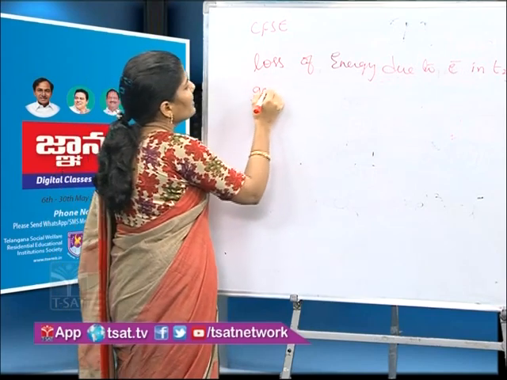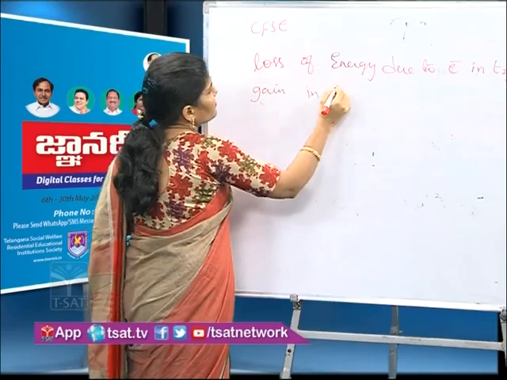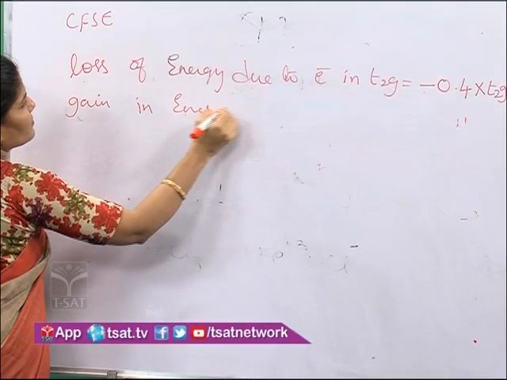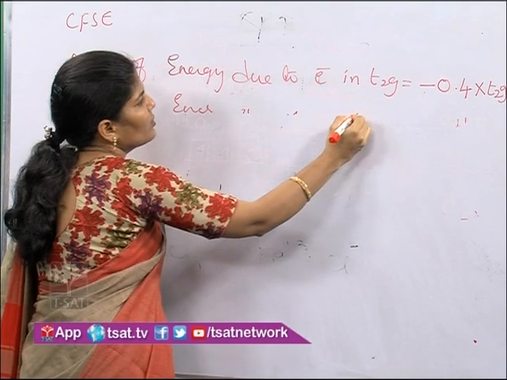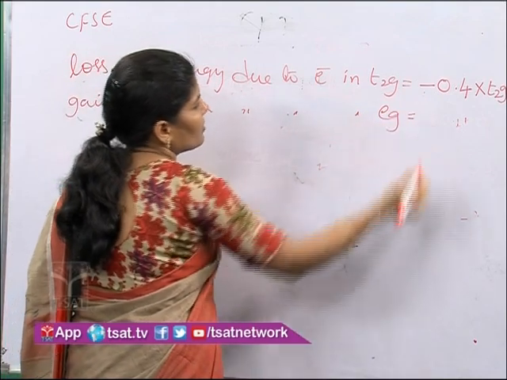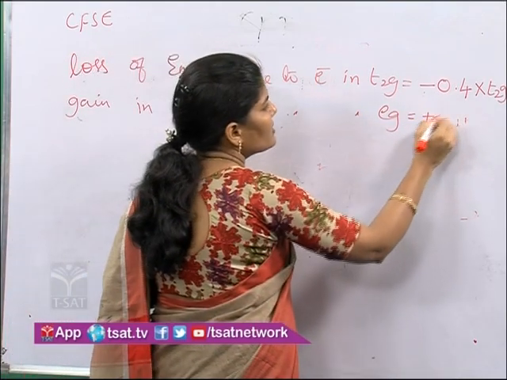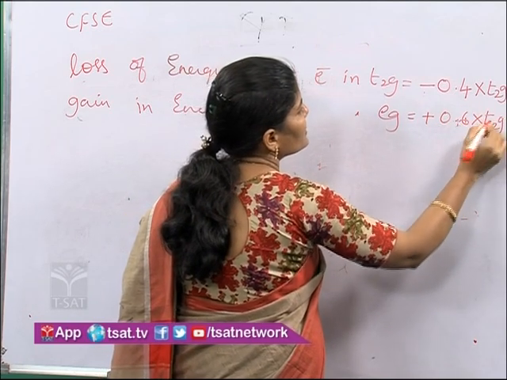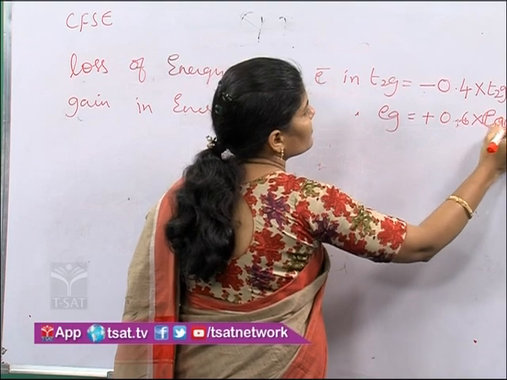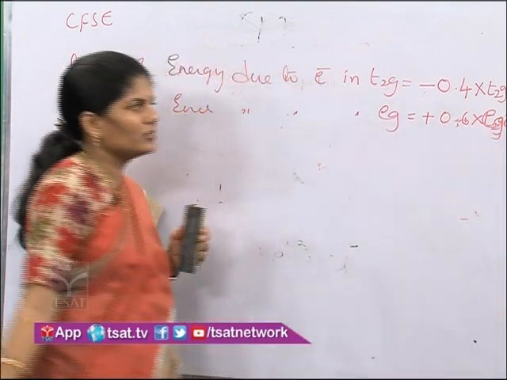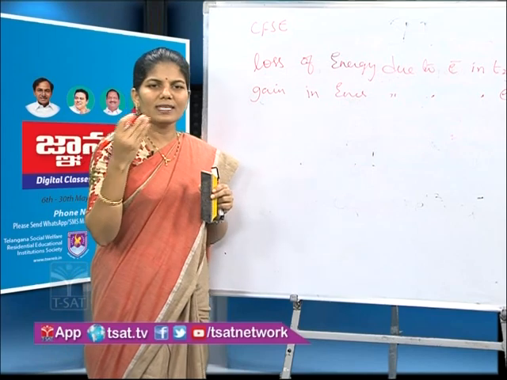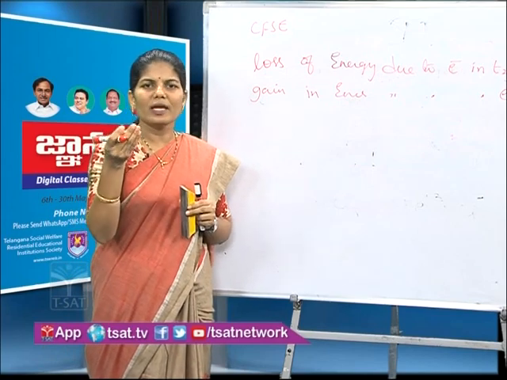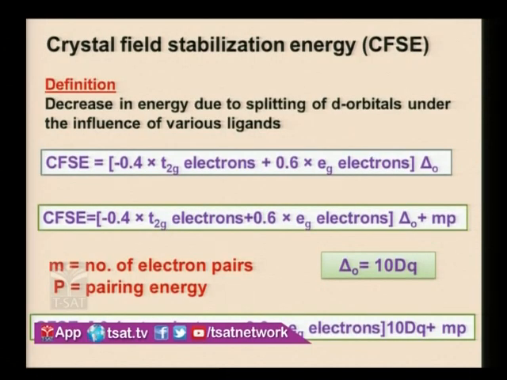And gain in energy due to electrons in eg orbitals is given by plus 0.6 into eg electrons. So, eg electrons increase their energy by an amount of plus 0.6 delta O. That we have taken here.